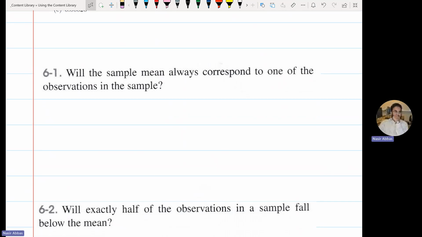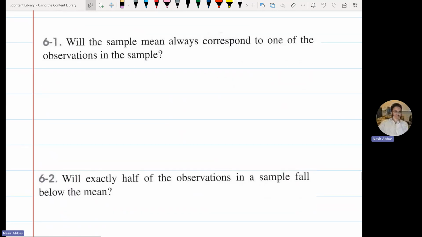Now we move on to some of the questions on the exercises I recommended to discuss in class from a conceptual point of view. Some of the questions which are more towards practice, I gave to you to solve. The first conceptual question: will the sample mean always correspond to one of the observations in the data? Not necessarily.